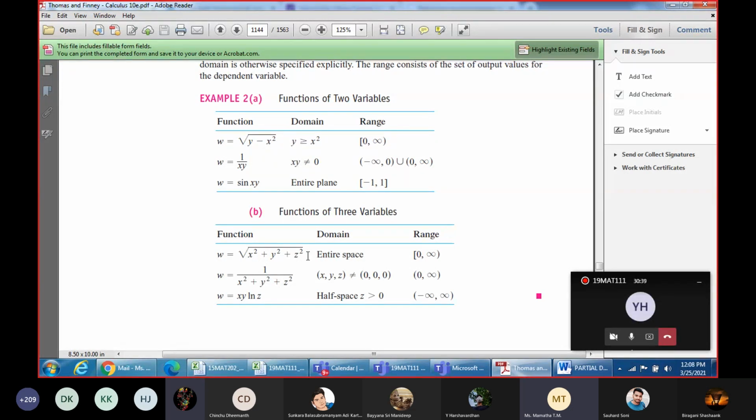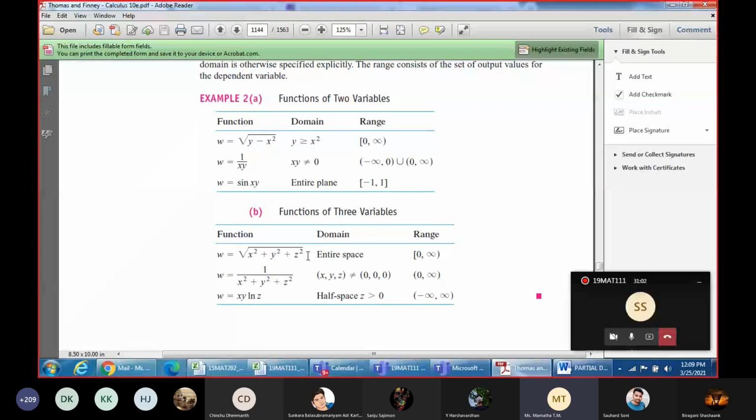Minus infinity to 0, 0 to infinity. Domain, minus infinity to 0, depending on... It's x plus y plus z. Square root of x plus y plus z. Would it be the same, ma'am?